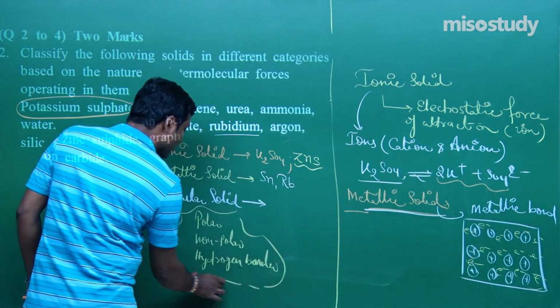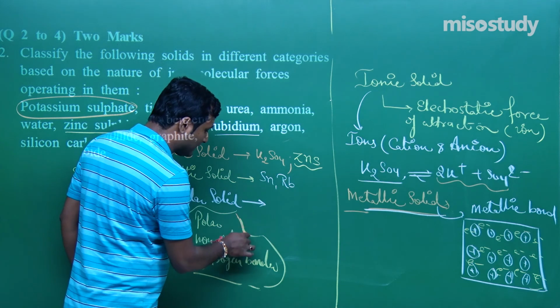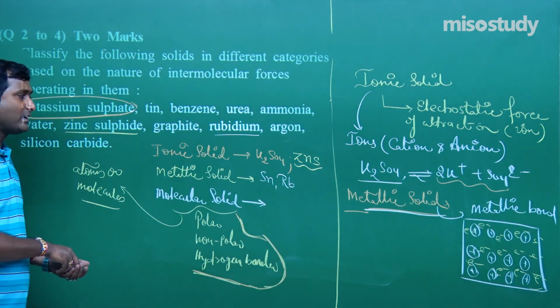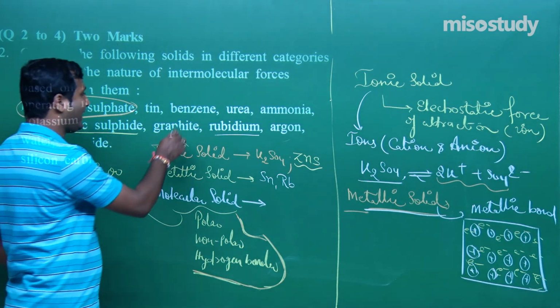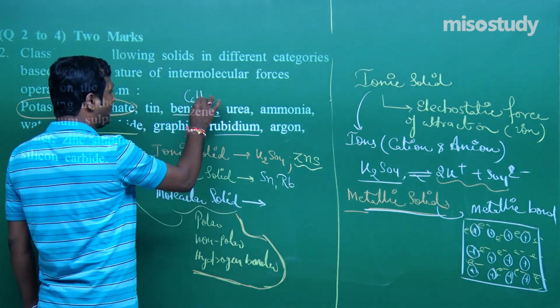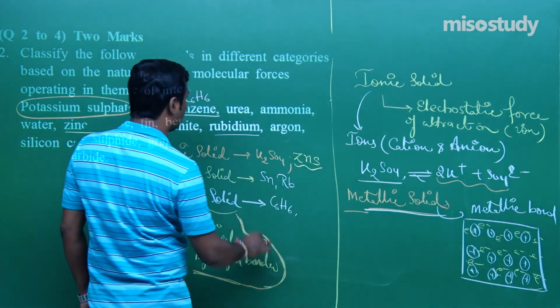Do you remember this? This always happens when there is an involvement of non-metals, my friend. When there is an involvement of non-metal, if I write here benzene, benzene, C6H6, forms by non-metal. It is an example of molecular solid.